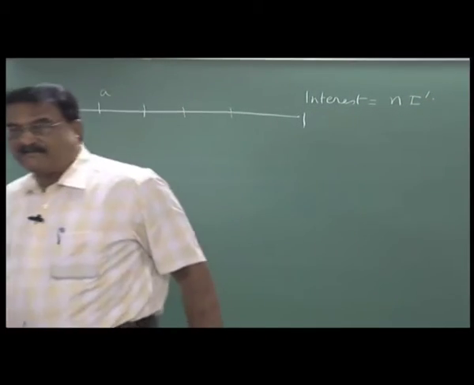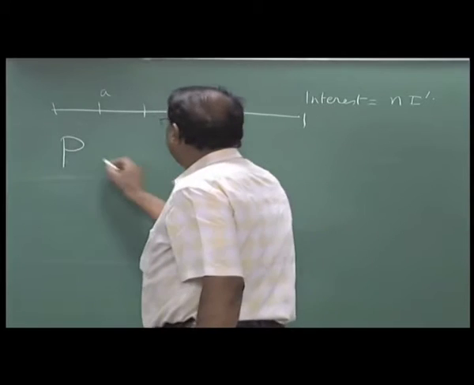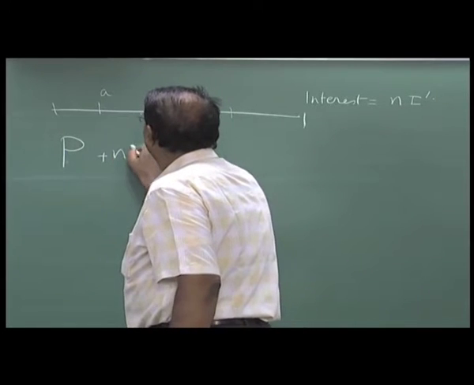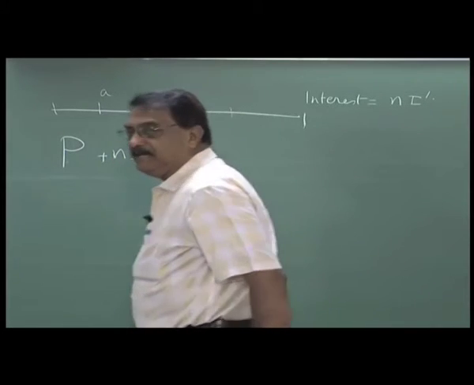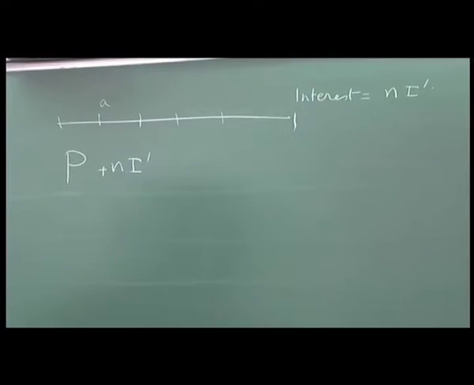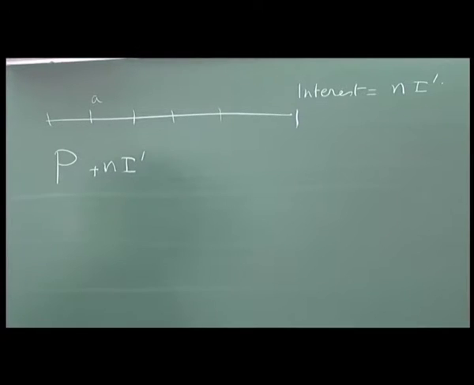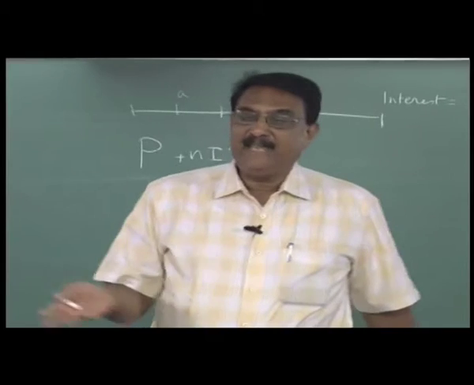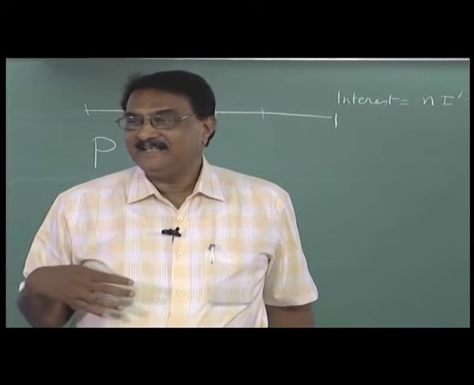And finally, you are giving P plus N I prime, principal plus the interest, but you are not paying at the end, you are paying it in installments. In the beginning itself you are paying 1 by n of this and so on. That means you are not getting any benefit for paying it earlier.